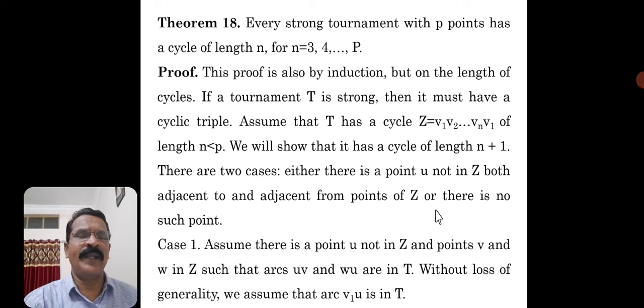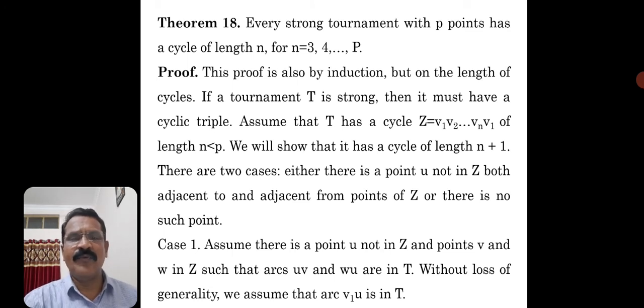A strong tournament with P points has a cycle of length n, where n may be 3, 4, up to P. It implies, suppose it is a tournament with 4 points, then there is a cycle of length 3 or 4. Suppose there is a tournament with 5 points, then there is a cycle of length 3 or 4 or 5.